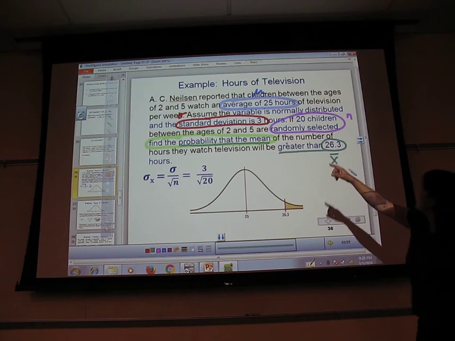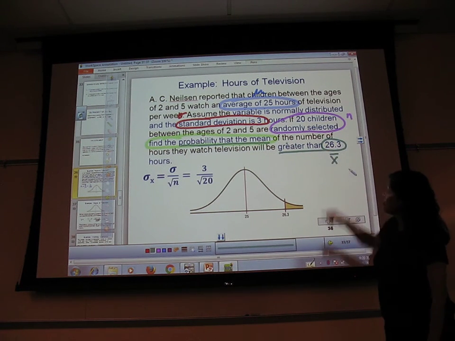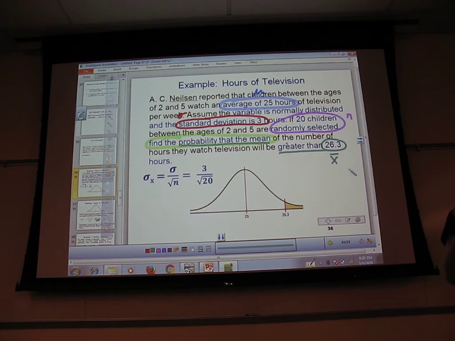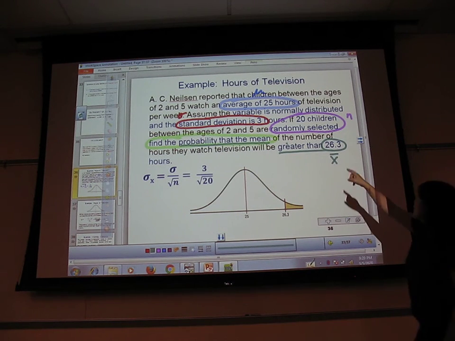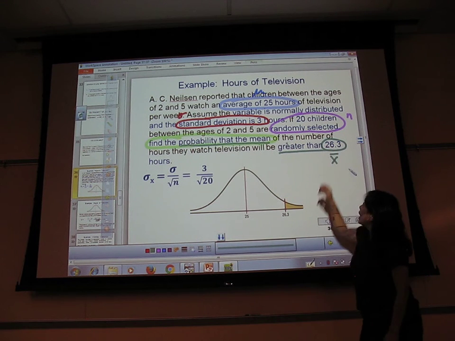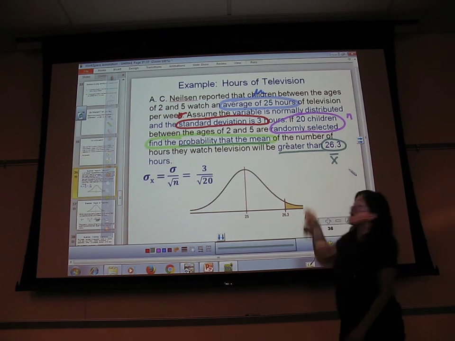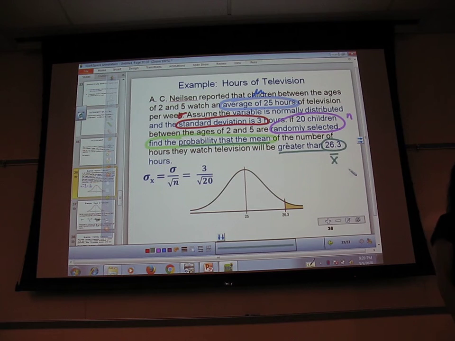So that first one, see what it says, an average of 25 hours? That's not a sample. That's out there in the world, everybody. Average of 25 hours. That's my mu. This is a sample. A sample has a mean. That's an x bar. Those are totally different, and you need to keep track of which one's which. Does everybody get it? Do you guys have a handle on that one?